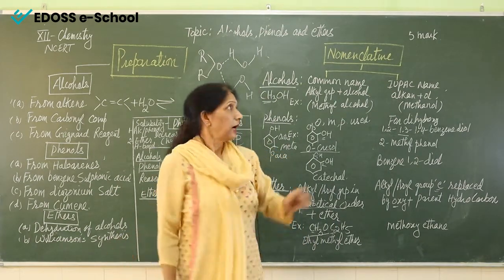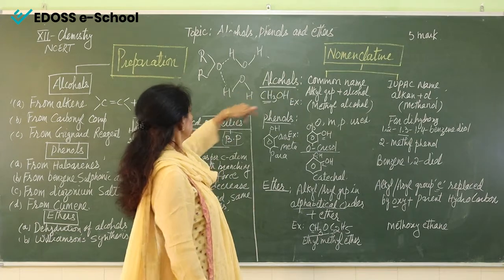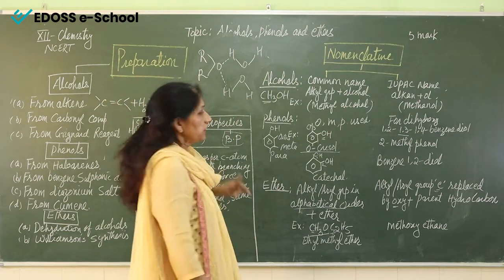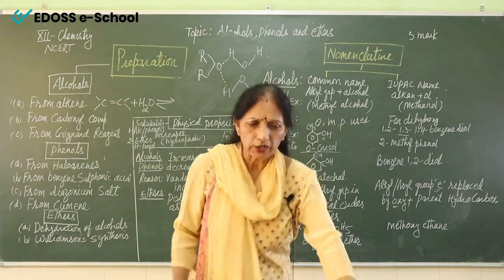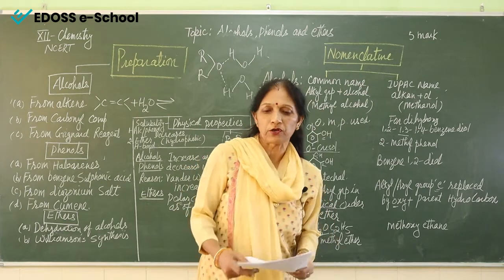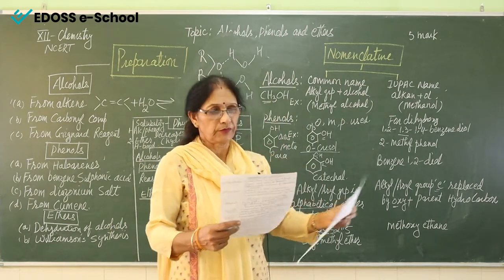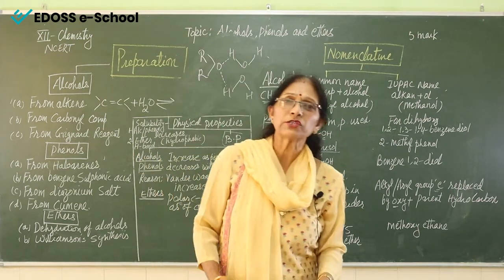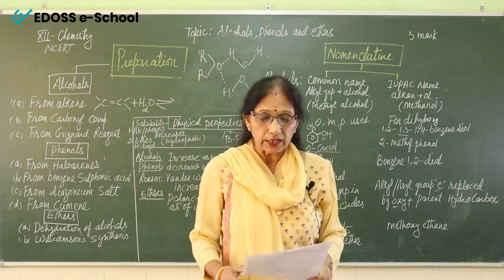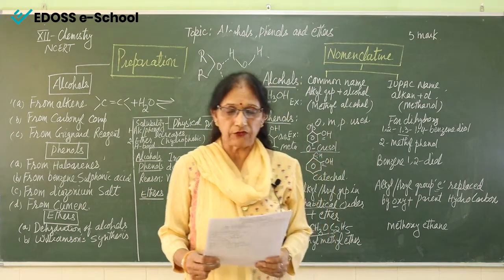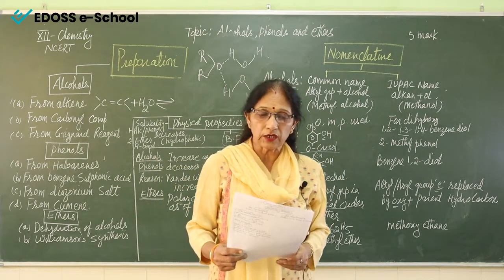So these are the three topics: nomenclature, preparation, and physical properties. A few important questions related to this chapter we can also discuss here. Now I am coming to the important questions. The first question is that the boiling point of alcohols and phenols increases with increase in carbon atoms, but it decreases with increase of branching.